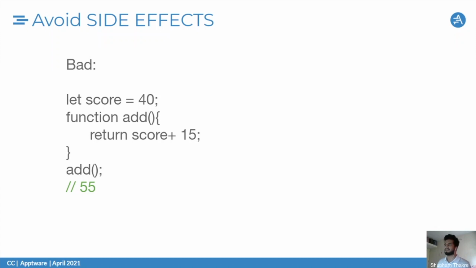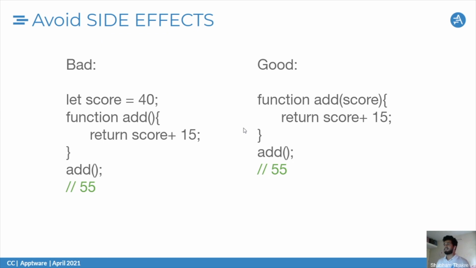This is not a correct way, because it's dependent on some global variable. If the global variable changes, we might not get the expected output from the function. So the correct way is we directly pass the data to the function. Here we have the add function in which we are passing the score, and when we call the function, we'll get the output.